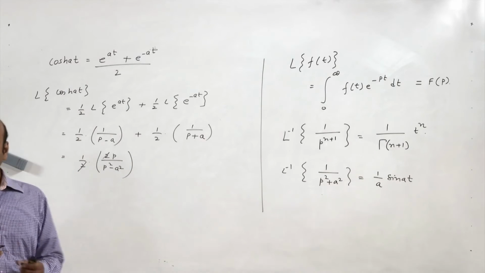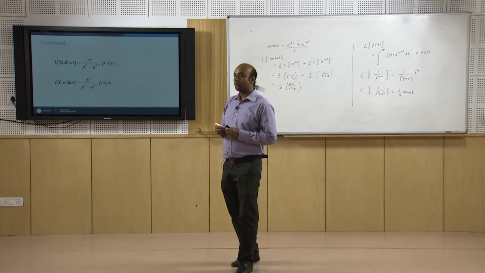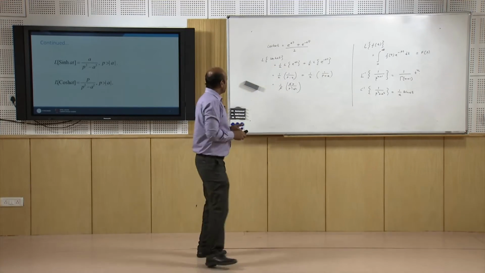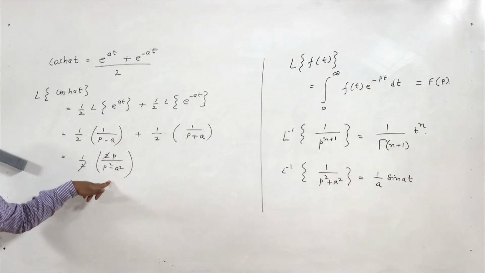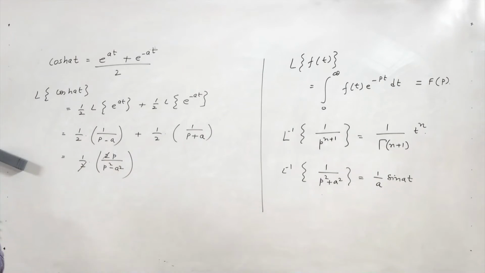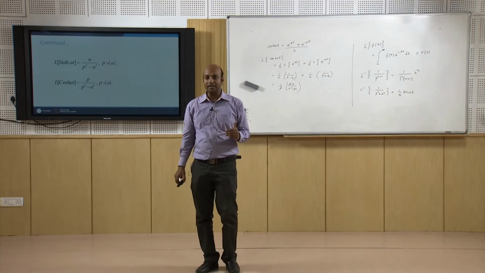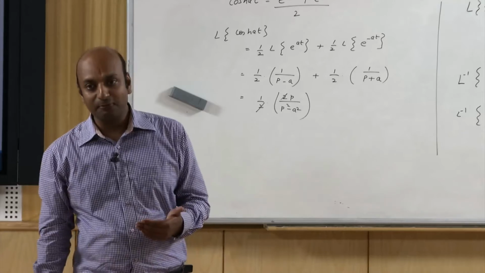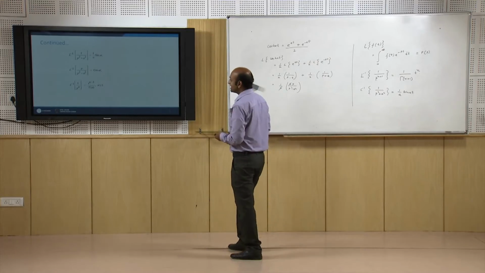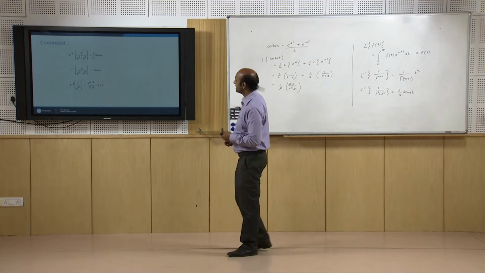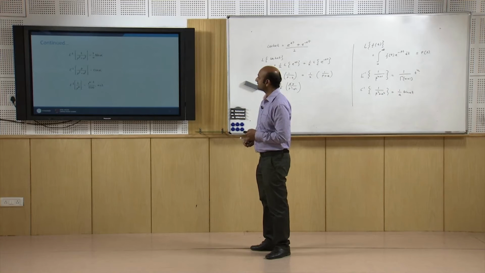So this will be the Laplace of cos hyperbolic a t. Now Laplace inverse of p upon p square minus a square is similarly cos hyperbolic a t, because if Laplace of f t is F p, then Laplace inverse of F p will be nothing but f t, that we already know. So this we have already seen, Laplace inverse of these three expressions we have already discussed.